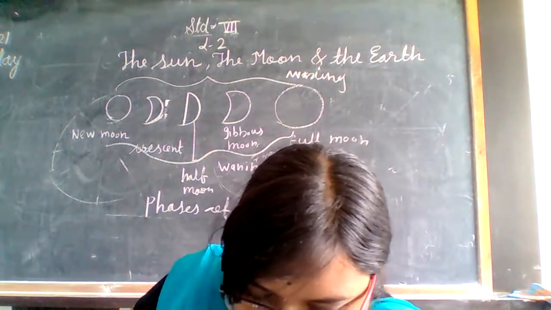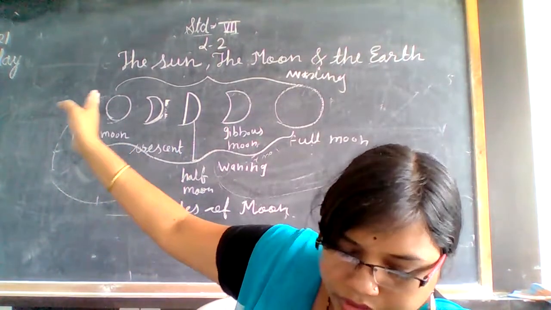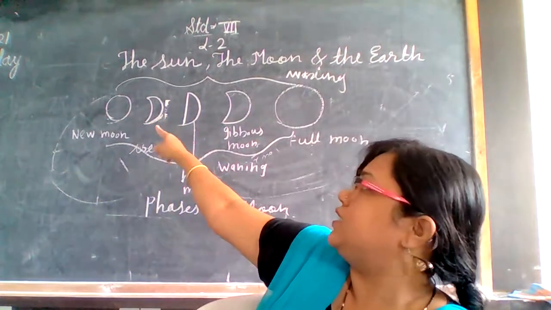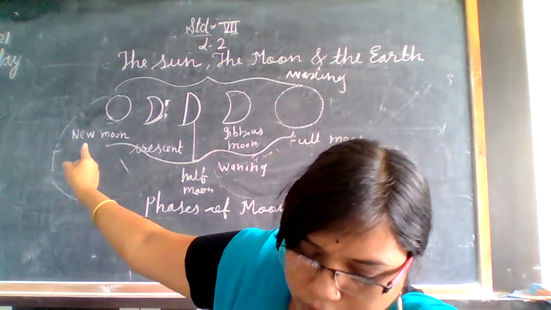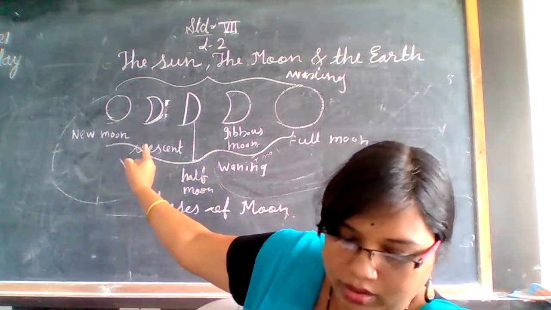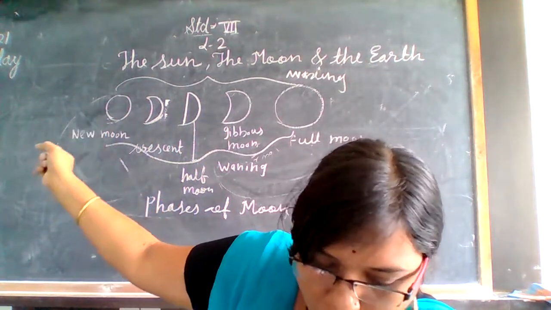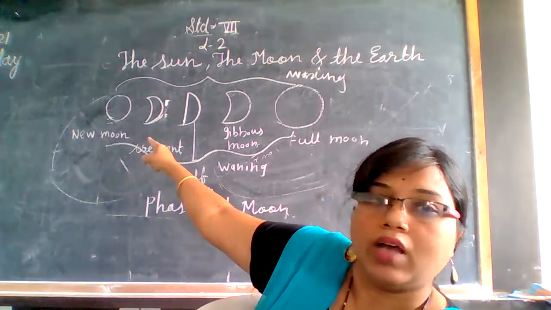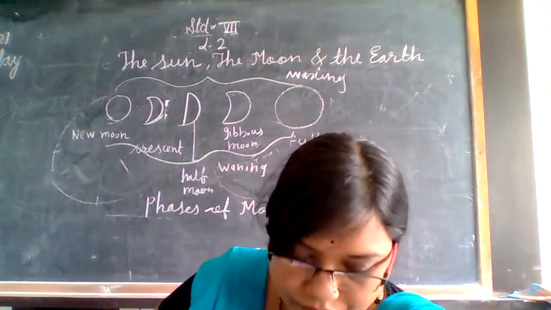On new moon day, the sun's light does not fall on the portion of the moon facing the earth. Therefore the moon disk appears to be dark. That is, the moon appears dark or invisible. You cannot see it. It is called the new moon day.